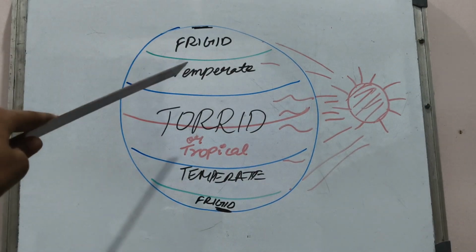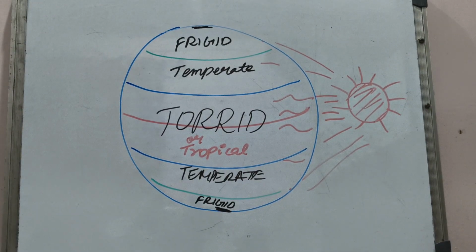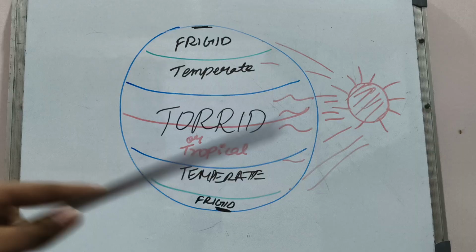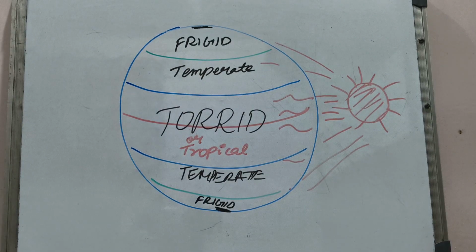Next is the temperate zone. The temperate zone is 23.5 degrees north to 66.5 degrees north and 23.5 degrees south to 66.5 degrees south. The sun rays are falling slanting on the temperate zone, so it is moderate during summers and moderate during winters. That means it is not too hot or too cold during summers and winters.